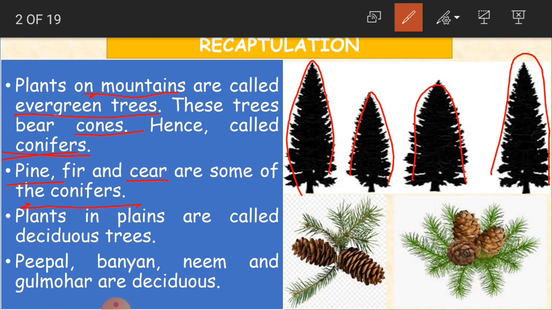Plants in plains are called deciduous trees. Plains means flat surface land area. These plants are called deciduous trees. Examples of these trees are peepal, banyan, neem and gulmohar. These are called deciduous trees.